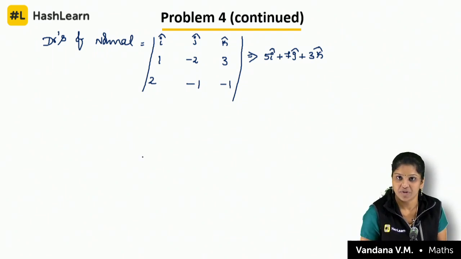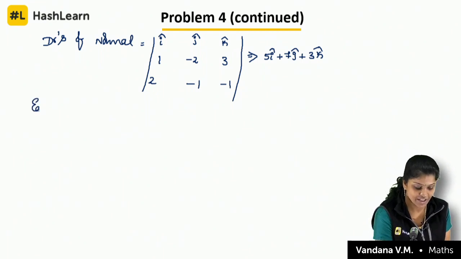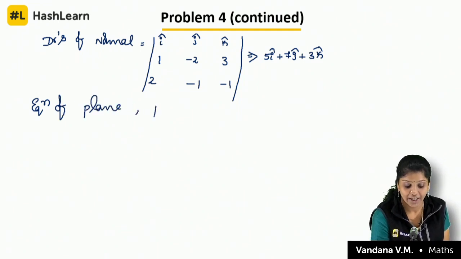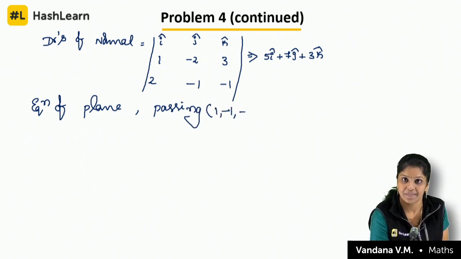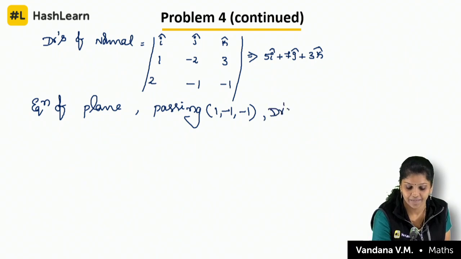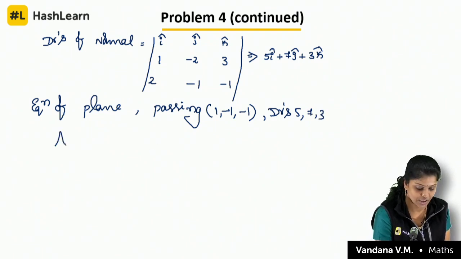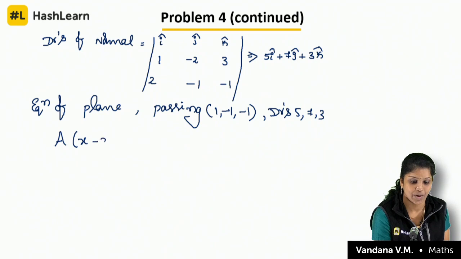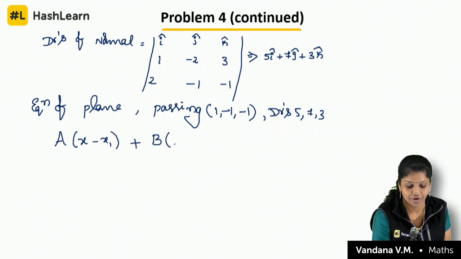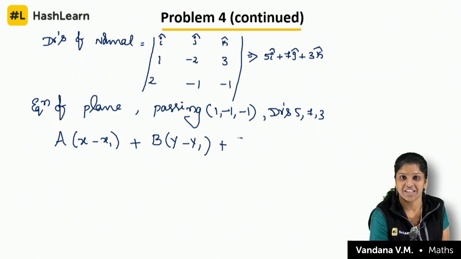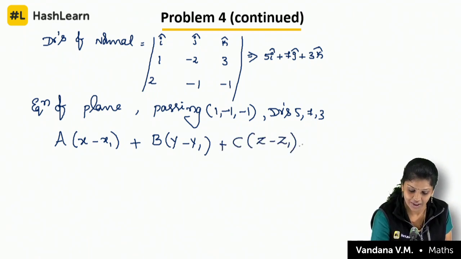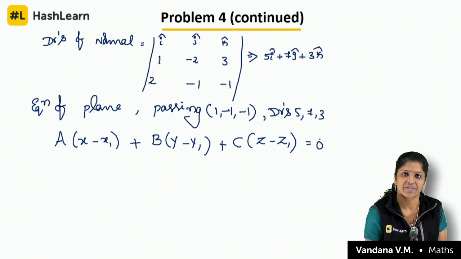I know the drs of the normal. I know the passing through the point. So, how will you write the equation of a plane? Yes, very simple, we learnt it, right? Passing through the point is 1, minus 1, minus 1, and the drs of normal are 5, 7 and 3. Usually we will write the equation as capital A into x minus x1 plus b into y minus y1 plus c into z minus z1 is equal to 0. Isn't it? Very simple question.